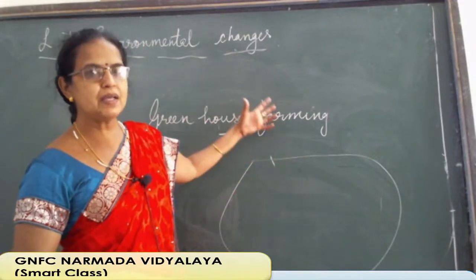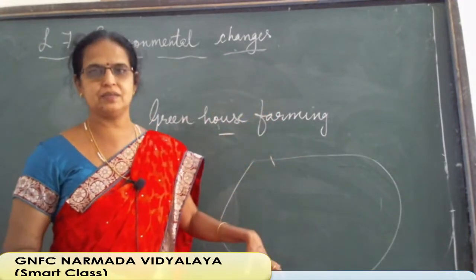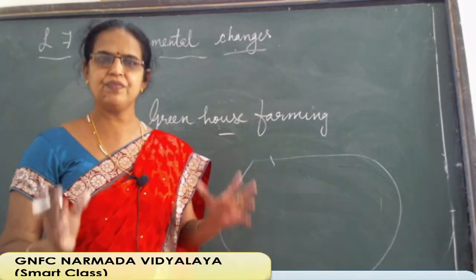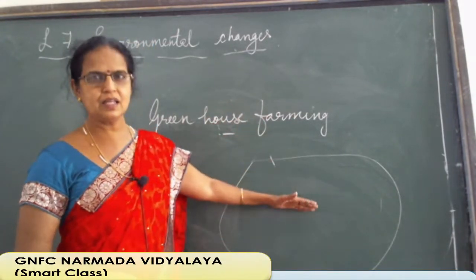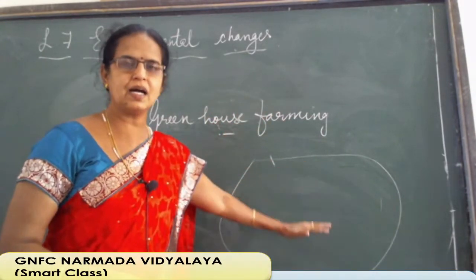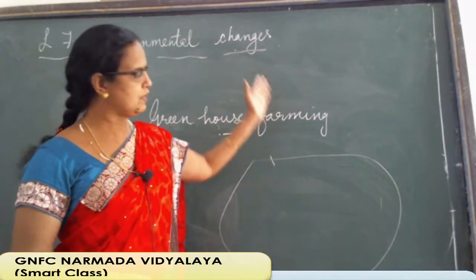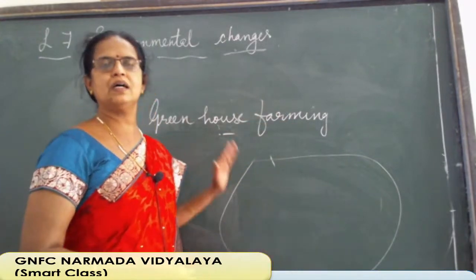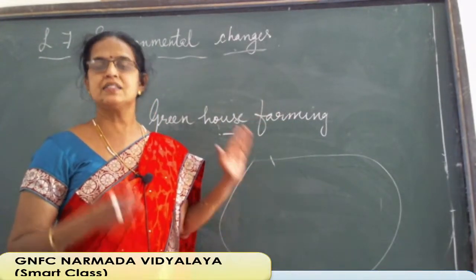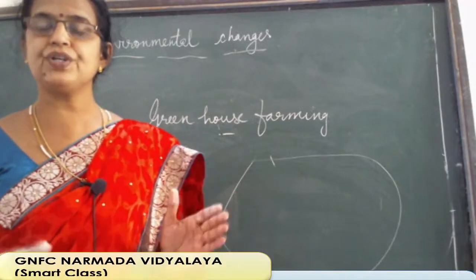So, now what is the greenhouse effect? Greenhouse effect means the heat that comes from the sun does not reflect back. It will stay there on the earth only. As a result, we feel extreme heat.